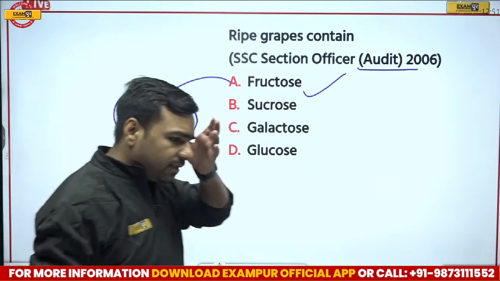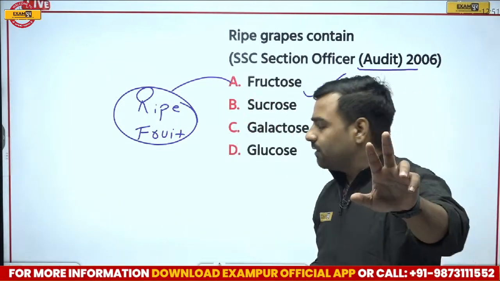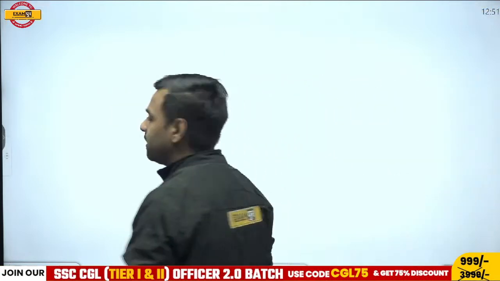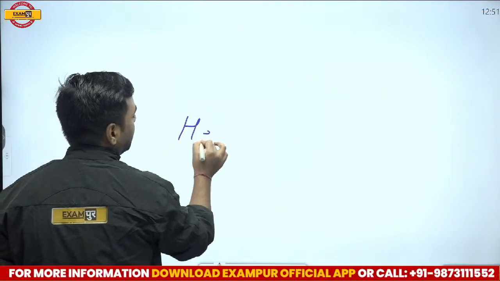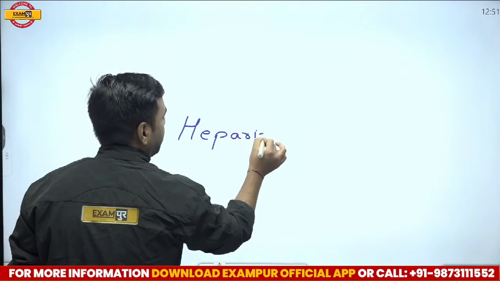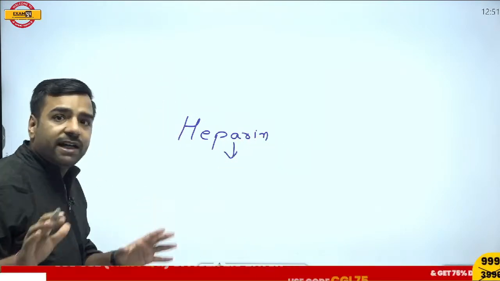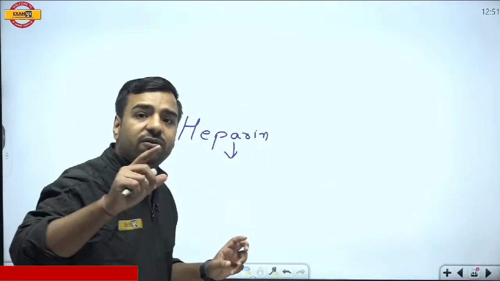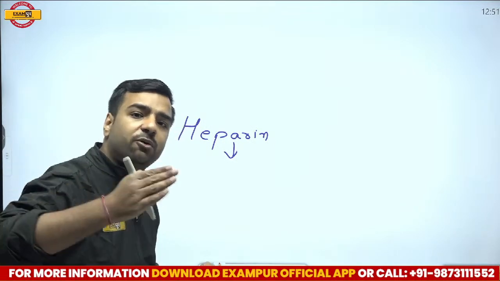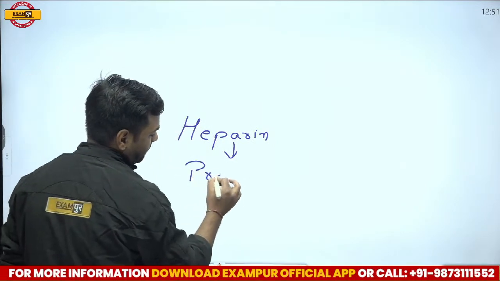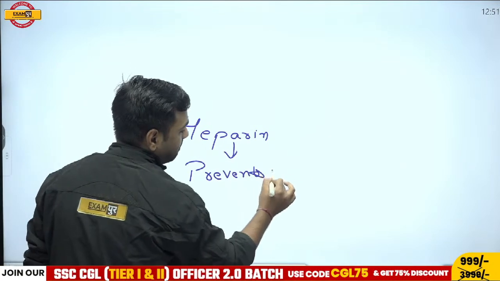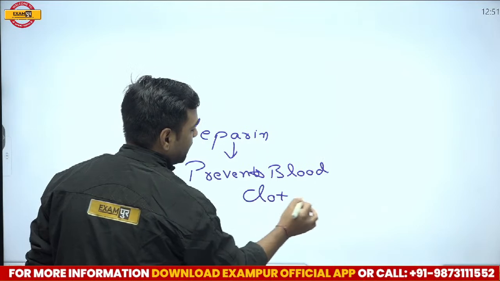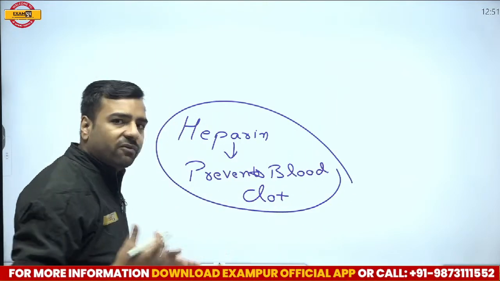Now, there's an important thing. Please remember this. Avan was asking me about heparin. Heparin is the one which prevents blood clotting within your body. So heparin is not the one which helps your blood to clot. It is totally opposite. It prevents blood clotting. It's good that Avan asked me this. It prevents your blood from clotting within your body, and that's why we are safe and sound.